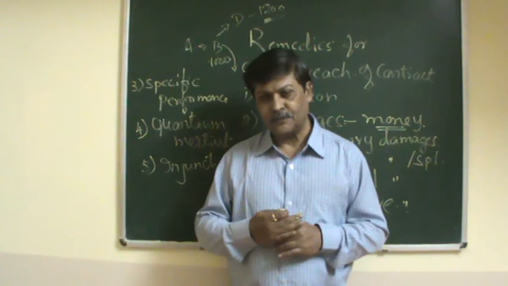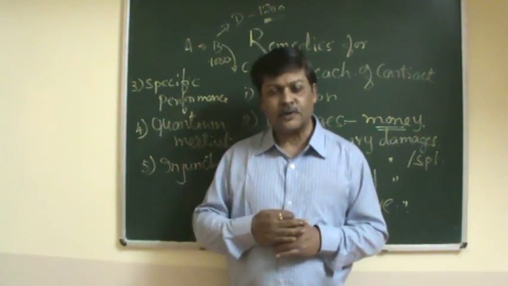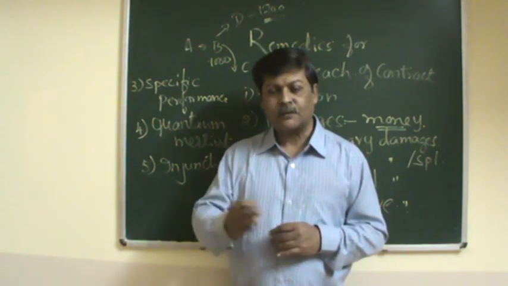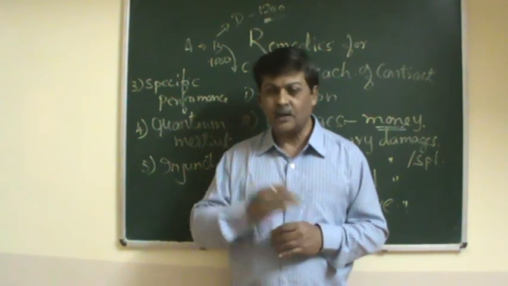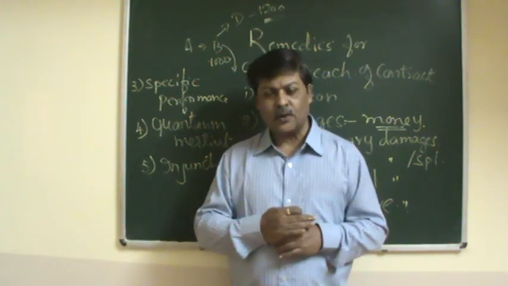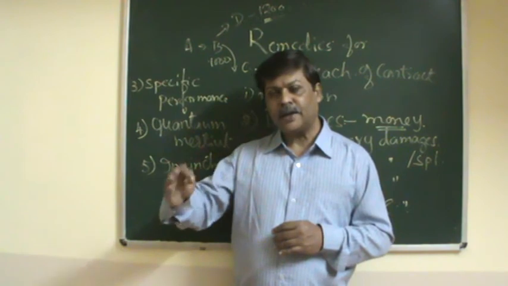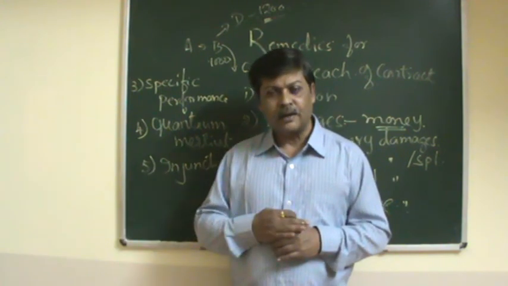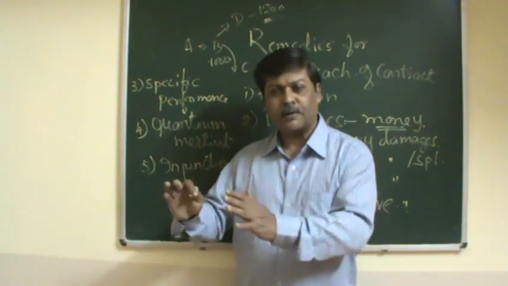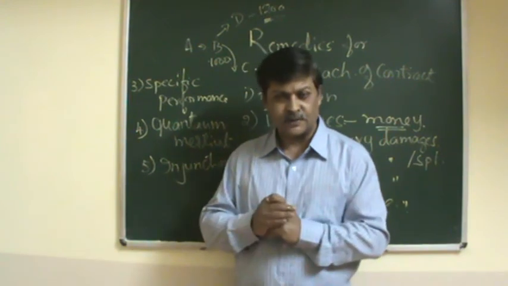The contract is for 6 months, and it has been agreed to pay the price on the completion of 6 months.